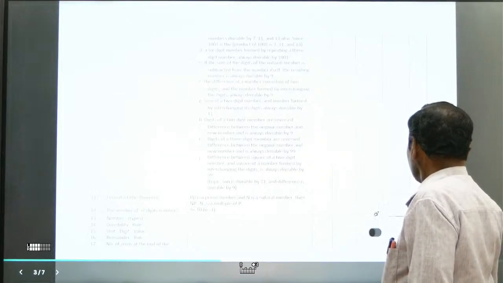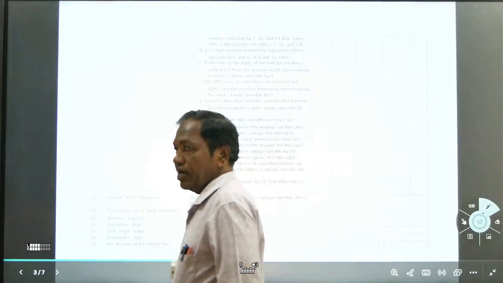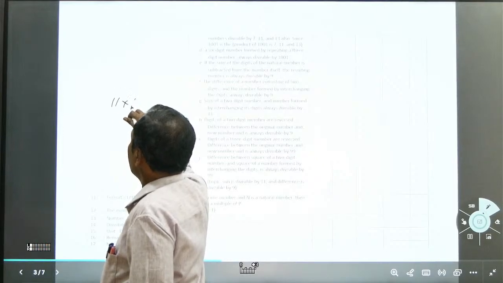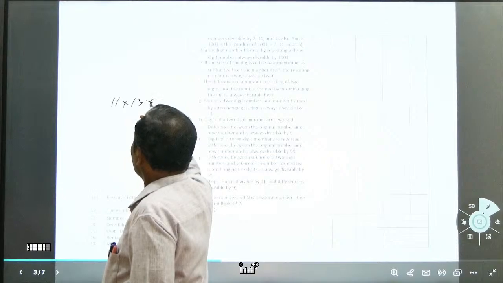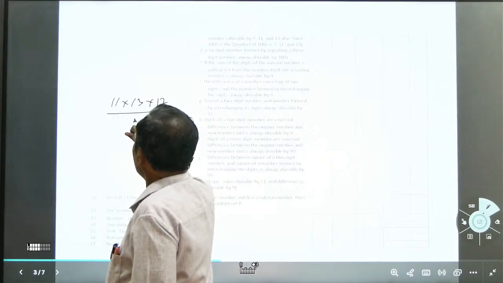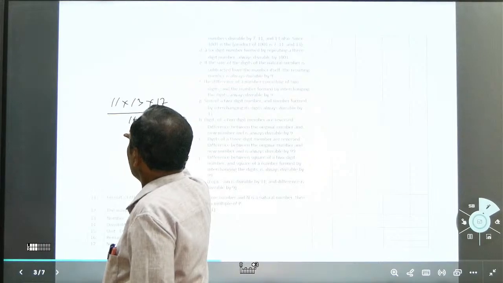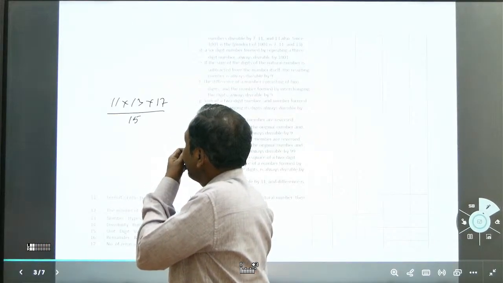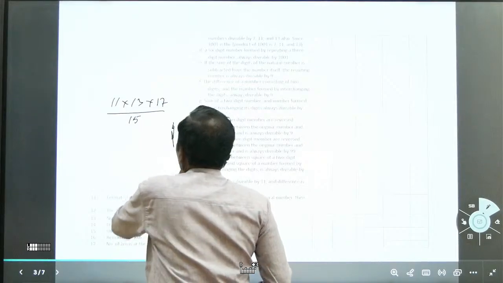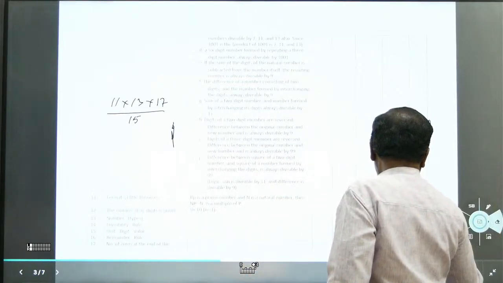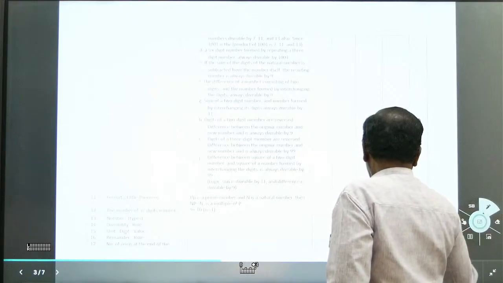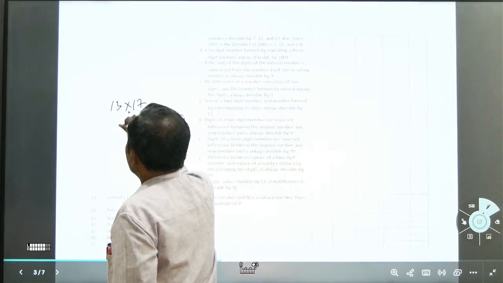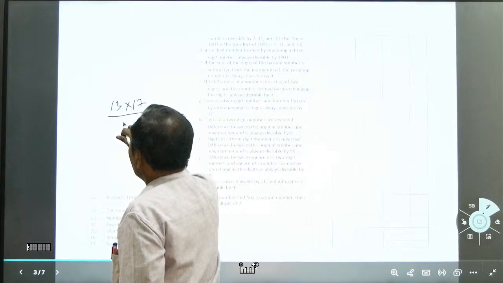I'll take one more example. 11 into 13 into 17 by, let us take 15. 13 into 17 by 15.